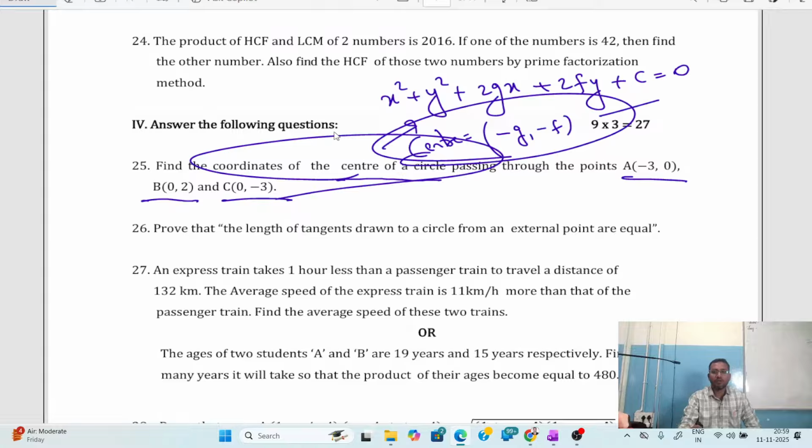So by using this equation we need to find the values of g and f. If you find the value of g and f, substitute over here, you will get the coordinates of the center of the circle. Today I will be teaching you a shortcut method, the easiest method, how you can easily get the answer for this question.